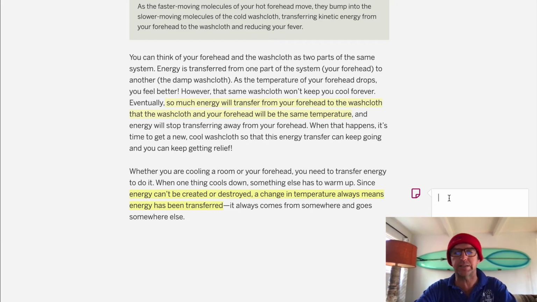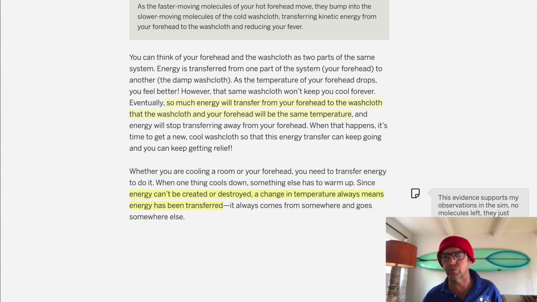And if you put your reasoning here, this evidence supports my observations in the sim. No molecules left, they just slowed down while the others sped up. So what you did right here is you did a little reasoning corroborating this evidence with your sim observational evidence.